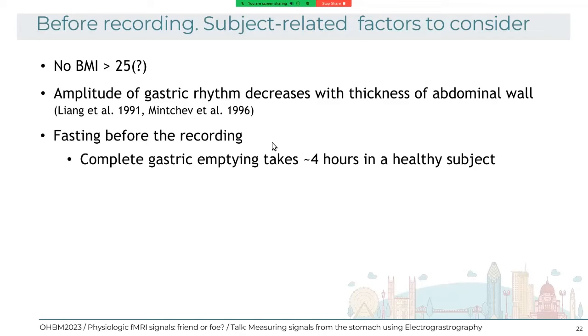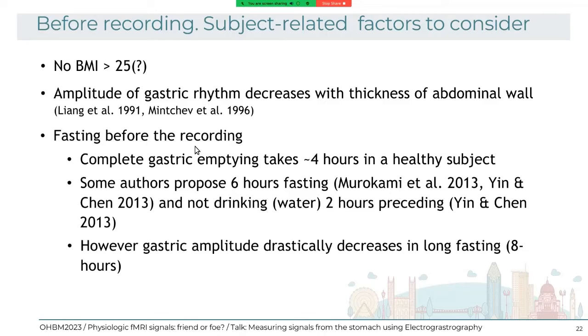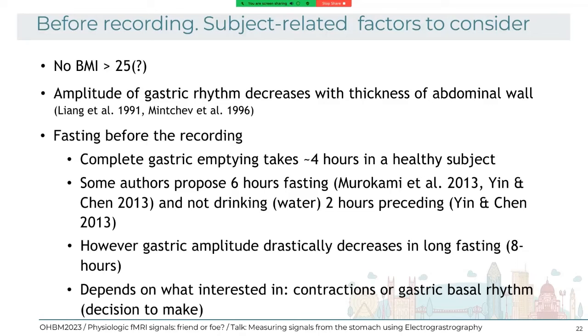If you are interested in the contractions of the stomach, you might have the subject eat beforehand. If you're interested in the theoretically bottom-up, only interstitial cells of Cajal, gastric basal rhythm, let's call it, then you want them to be fasted so there are no contractions. That really depends on the scientific question.